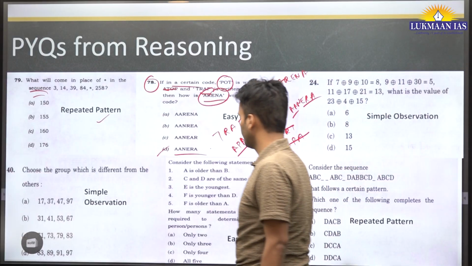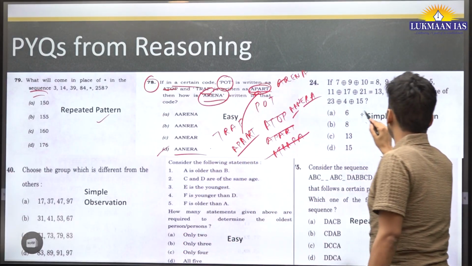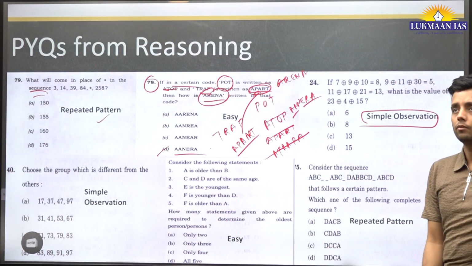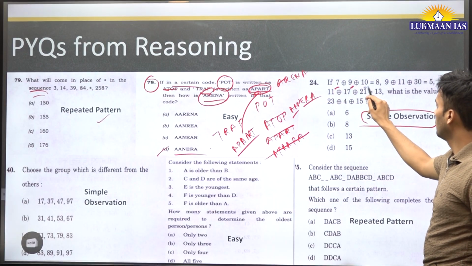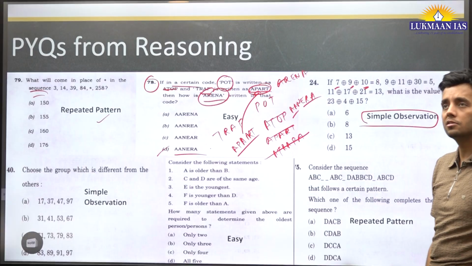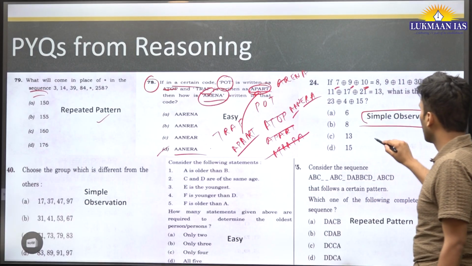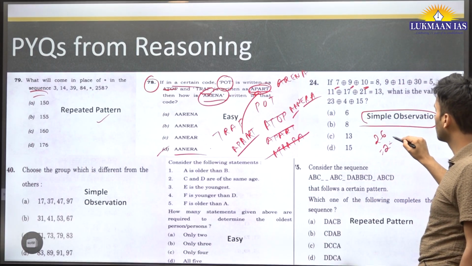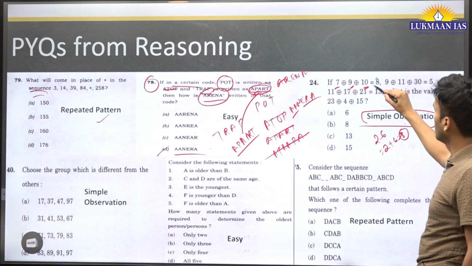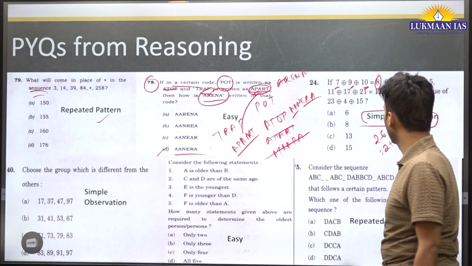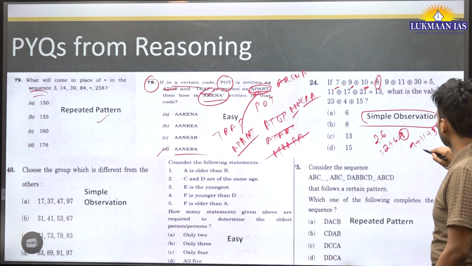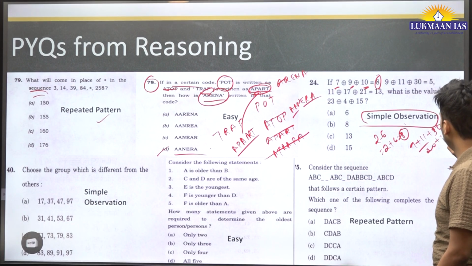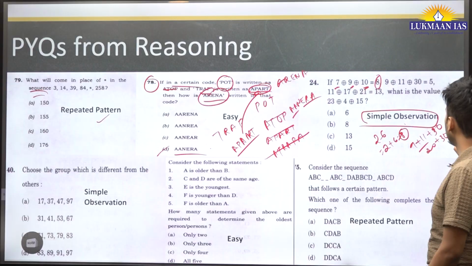Okay. Now let's move on. Simple observation. You will see what we can do. Add 7, 9, 10. How much? 7 plus 9, 16. 16 plus 10, 26. 26, and add the digits 2 plus 6, we get 8. Okay. 9 plus 11 plus 30. 20 plus 30. 50. Add the digits 5 plus 0. It is 5.